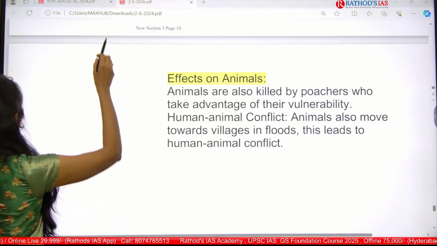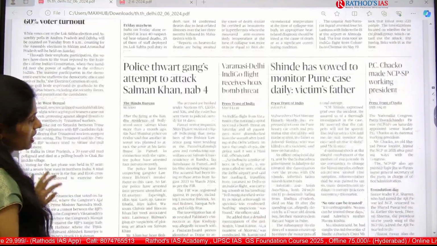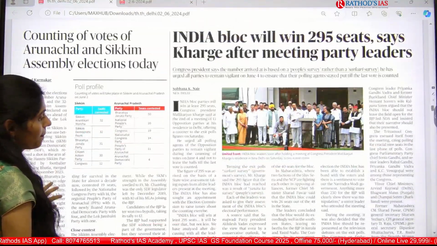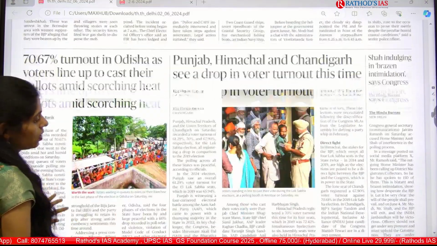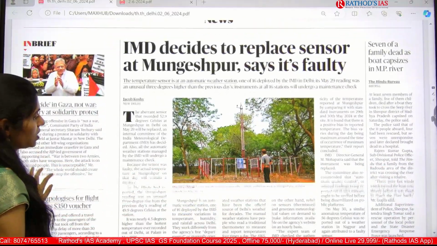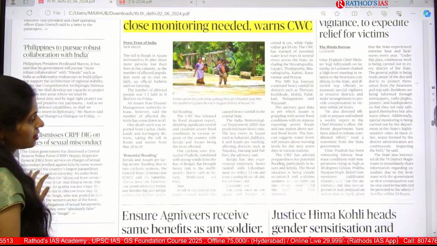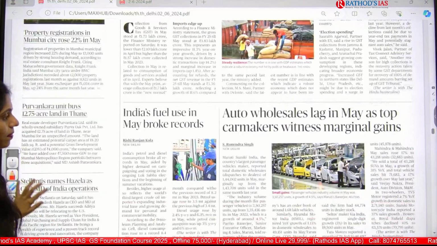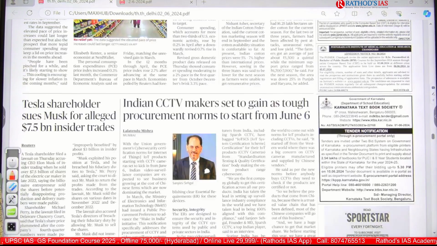Okay, now let us move on to our Hindu page. In this news page I found nothing much important. In this page also there is nothing much important. So I discussed this topic of Assam floods. You can directly move on to the science page today, because science and technology related current affairs is also very important.